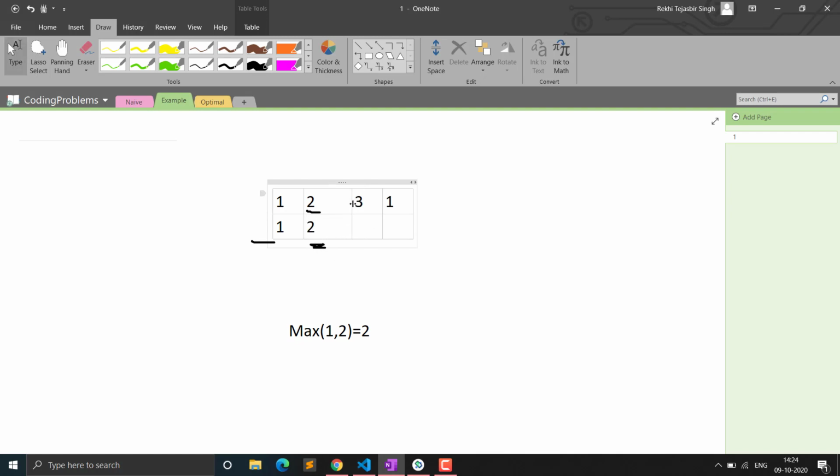At this point when we reach this index, that is 3, now we have to check whether we include this 3 or we include this 2. So how can it be? Because we cannot rob the adjacent houses. As we are at this index 3, so i is at this index. At this index we will check i minus 2, because this will be i minus 1, this will be i minus 2, because we cannot loot i minus 1 as well as i or i plus 1, because all are adjacent.